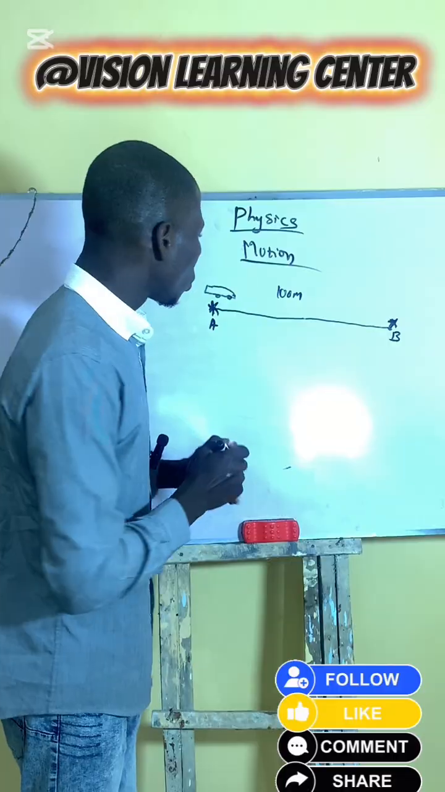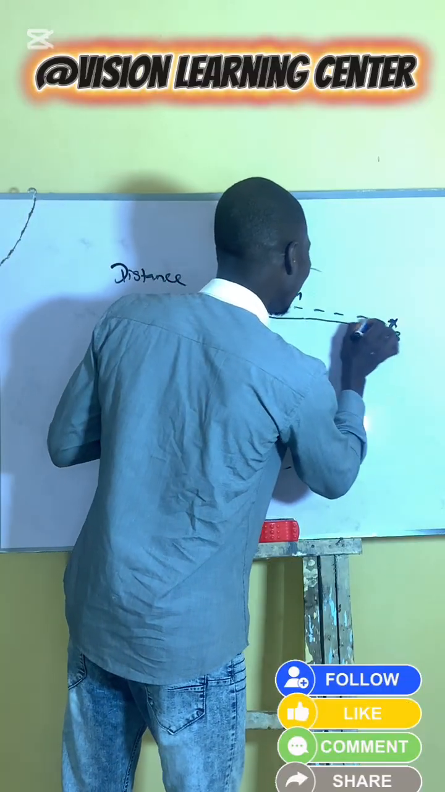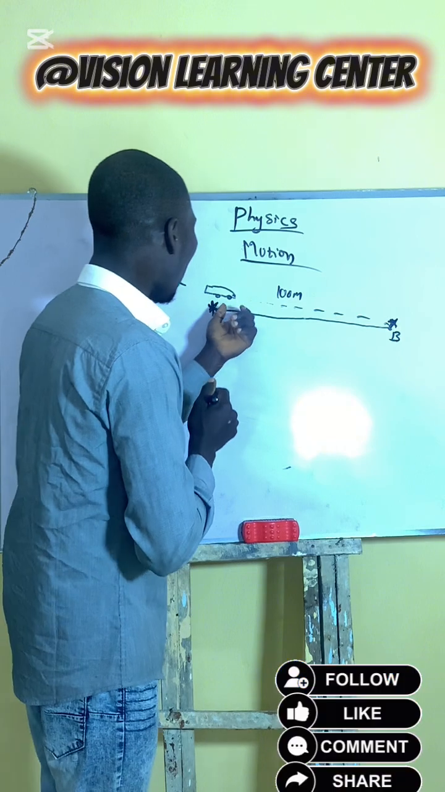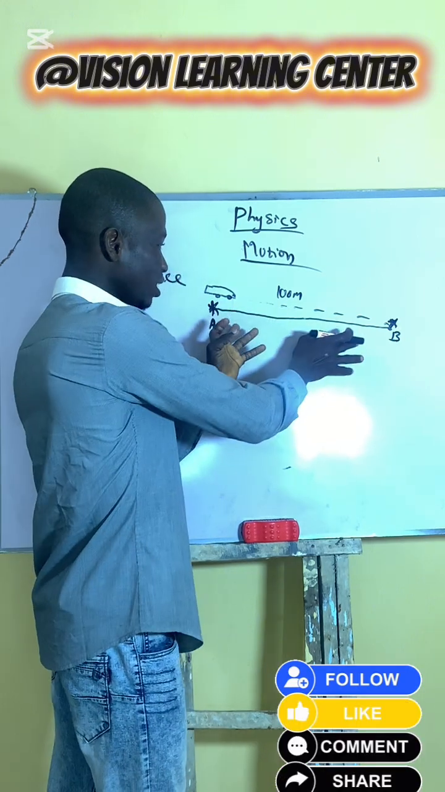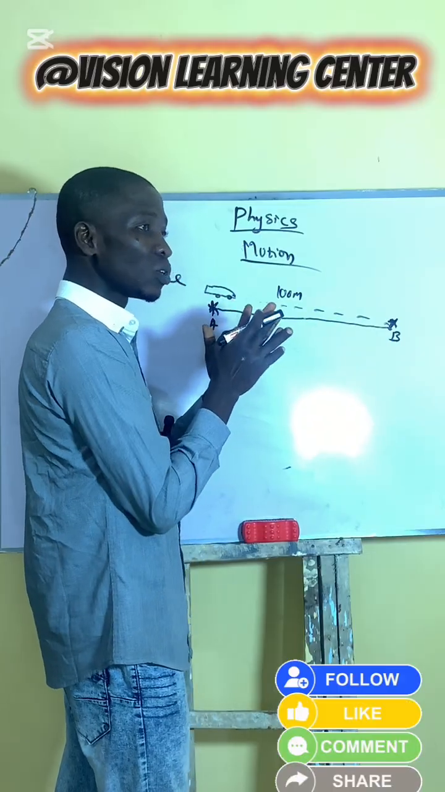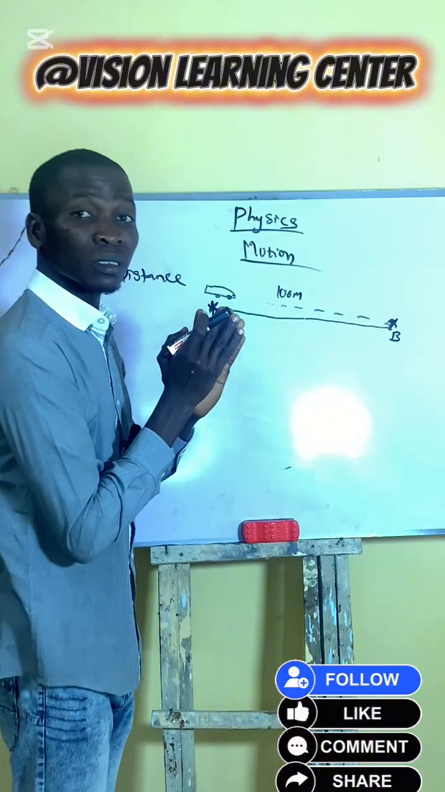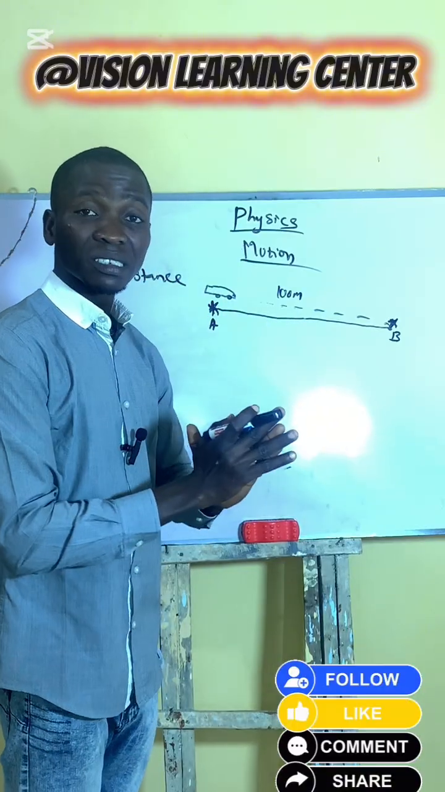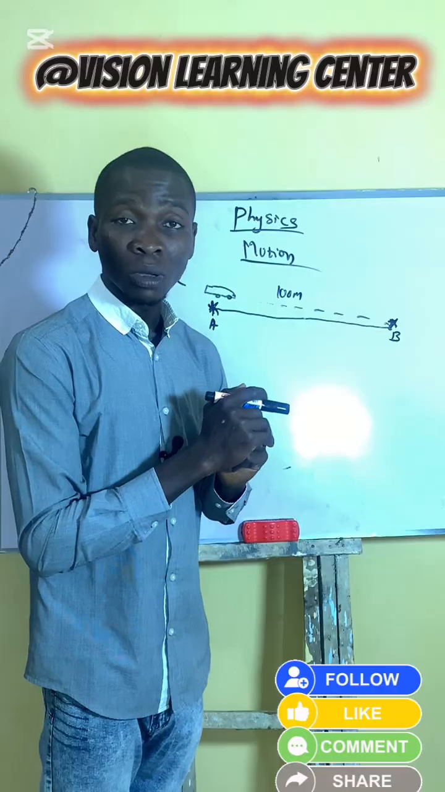Direction. So this is what our distance is, the total length of the path covered by a body or by an object, regardless of what? Direction. That is what? Distance. Please, I hope you understand this one.